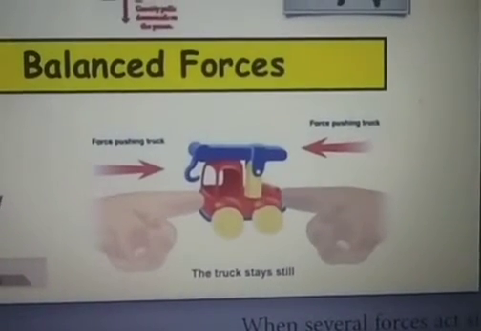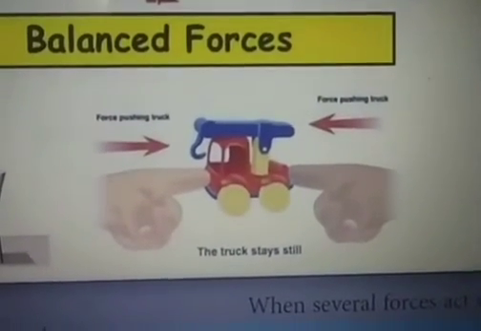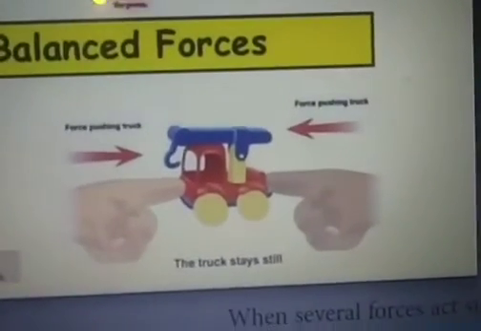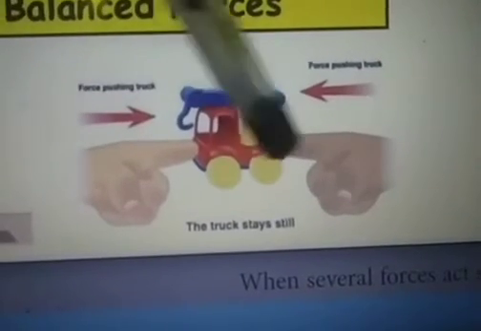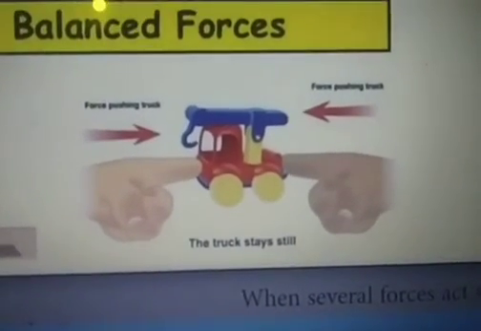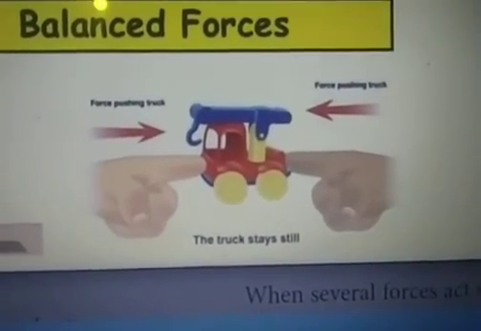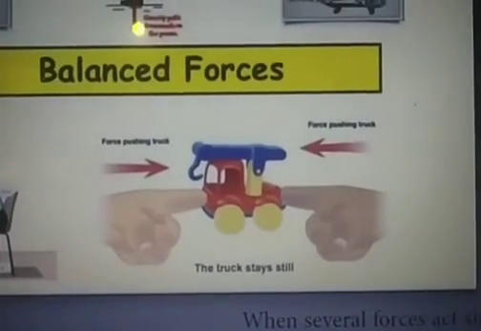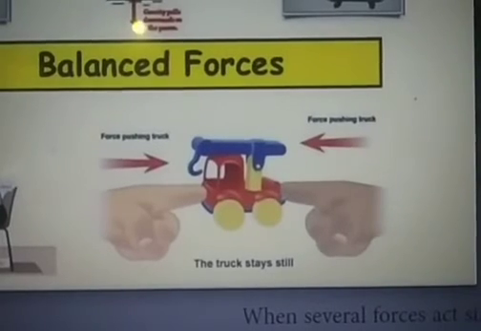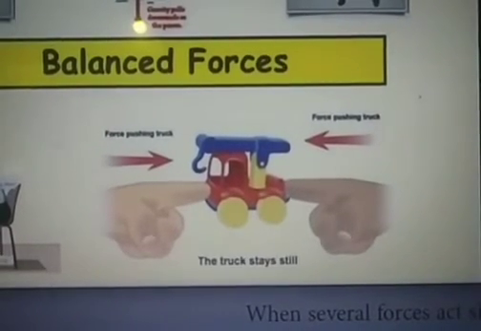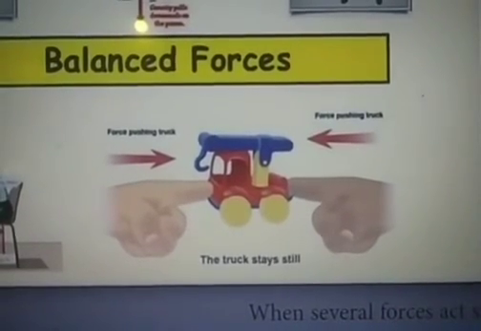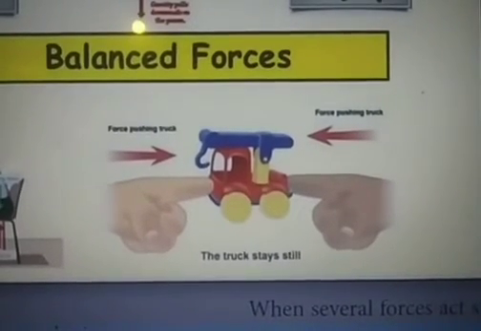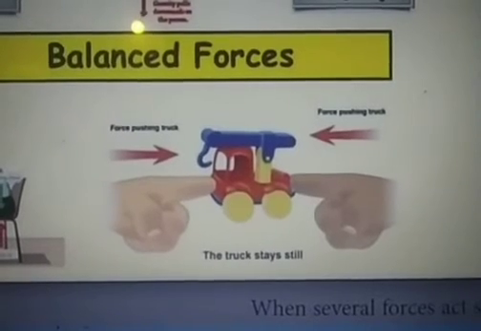Example for balanced forces. The truck stays still because the force applied by the two hands will be the same but acting in opposite directions. So this type of forces are called balanced forces, which means that if the resultant force of all the forces acting on a body is equal to 0, then the body will be in equilibrium. Such forces are called balanced forces, which means that the object is not moving. Hence these two forces balance each other. Hence they are called balanced forces.